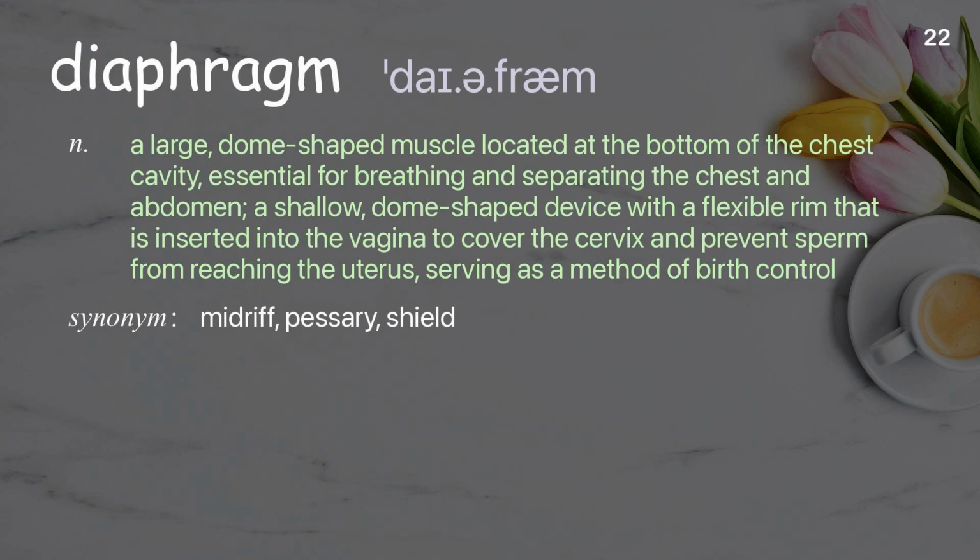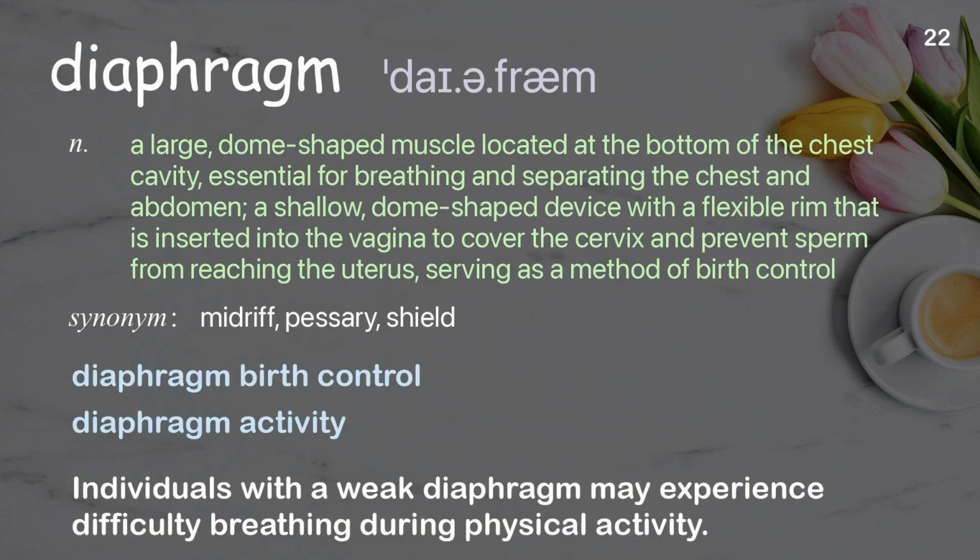Diaphragm. A large, dome-shaped muscle located at the bottom of the chest cavity, essential for breathing and separating the chest and abdomen, a shallow, dome-shaped device with a flexible rim that is inserted into the vagina to cover the cervix and prevent sperm from reaching the uterus, serving as a method of birth control. Examples: diaphragm birth control, diaphragm activity. Individuals with a weak diaphragm may experience difficulty breathing during physical activity.